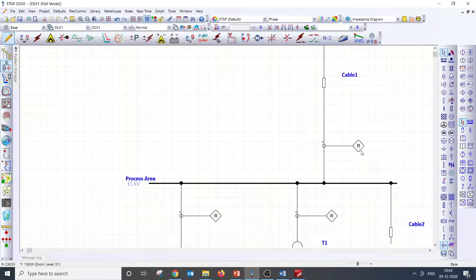Vinod Krishnan, is X by R ratio the same for single phase and three phase to earth systems? The answer is, not really the same. X by R ratio of a three phase fault and a single line to ground fault could be different. If you take a transmission line or cables, the zero sequence impedance is much higher than the positive sequence, approximately 2.5 to 3 times. Let me quickly put up the answer for you, Vinod.